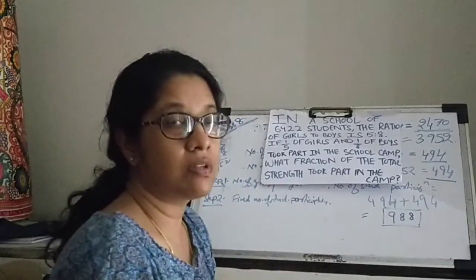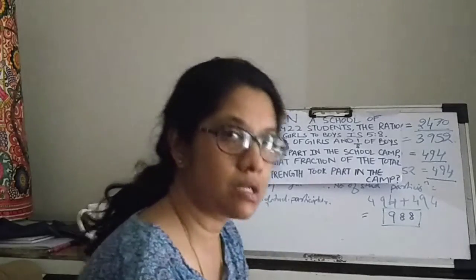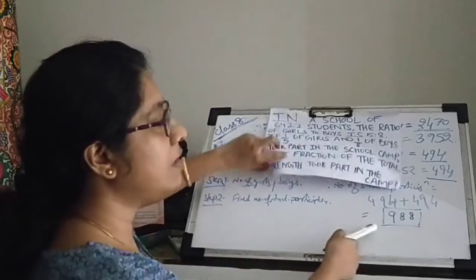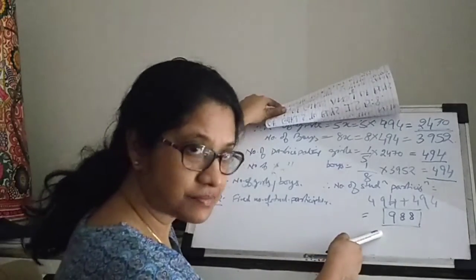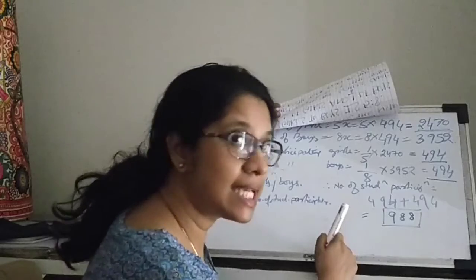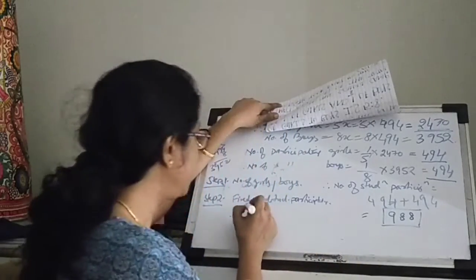In order to know the fraction, we should have known the number of students who had participated, which we just found out, 988. Right? So what is the required fraction?